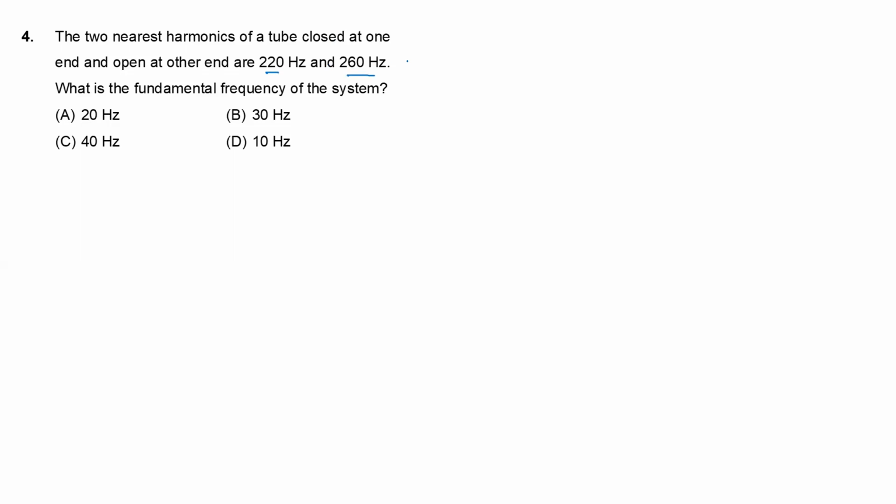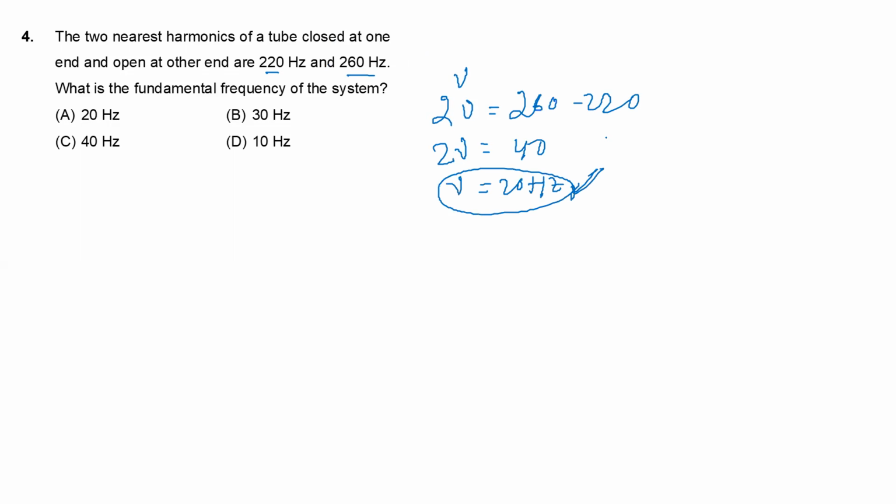So the gap between nearest harmonics is equal to twice the fundamental frequency. That means if the frequency is nu, then 2 nu is equal to the gap, 260 minus 220. So 2 nu is equal to 40. Definitely nu is equal to 20 hertz.